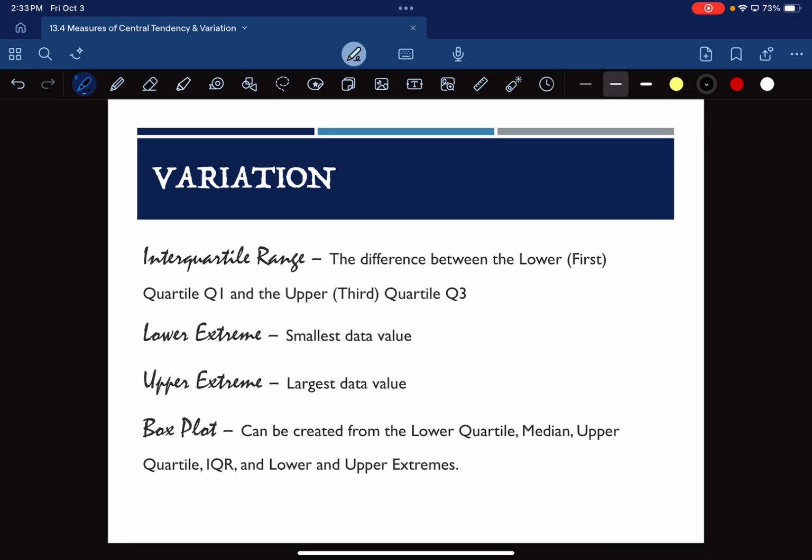And then we have these values called extreme. Extreme means far, right? That's what it means. It's far in some kind of context. For what we're looking at, it's the farthest data values that are out. So the biggest one is the highest, or the upper extreme, and the smallest one is our lower extreme. And then if we use all this data, we can actually create a box plot, which is another type of graph that displays our data.